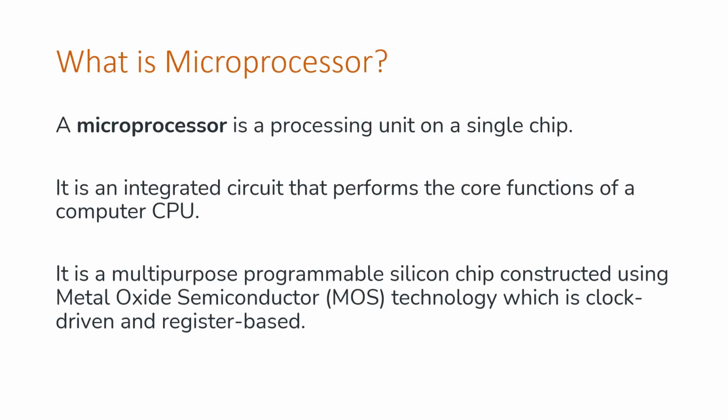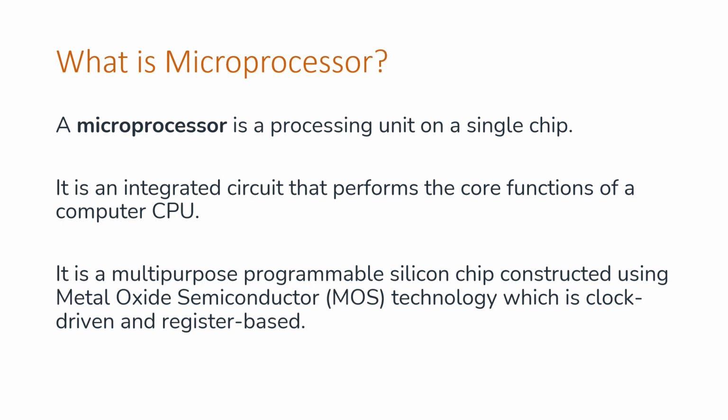What is microprocessor? A microprocessor is a processing unit on a single chip. It is an integrated circuit that performs the core functions of a computer CPU. It is a multi-purpose programmable silicon chip constructed using metal oxide semiconductor technology, which is clock driven and register based.